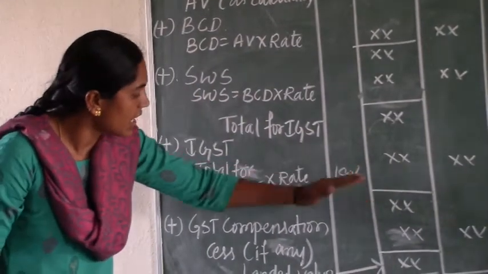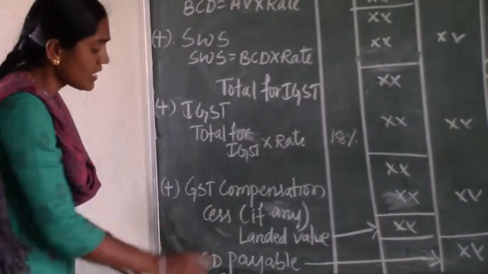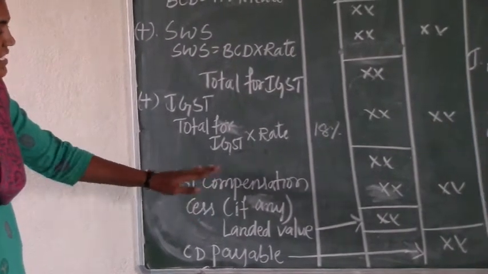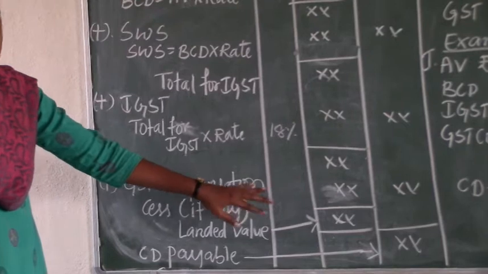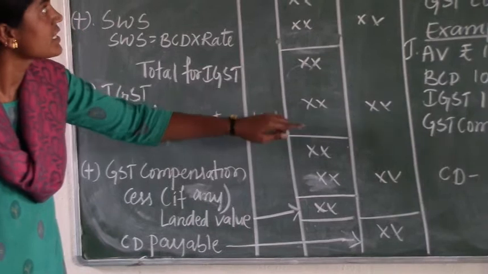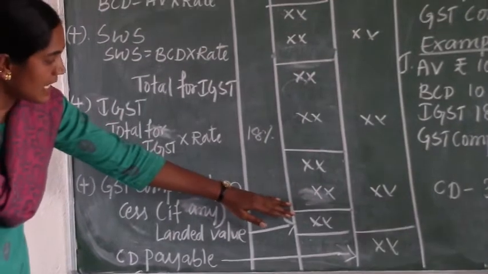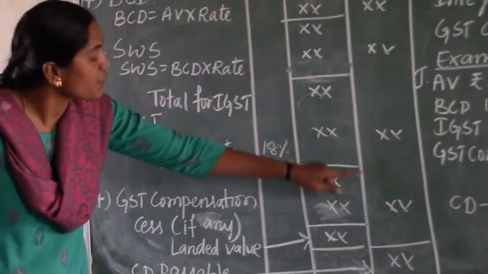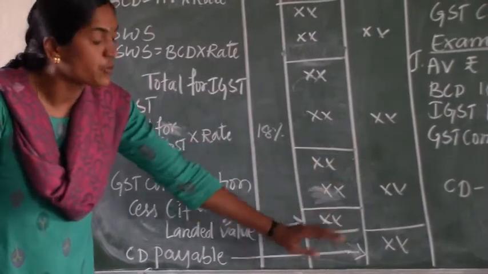Again make a total of the middle column only. Then we add GST compensation cess, if any. Sometimes the questions do not give the GST compensation cess. If it is given we need to calculate it; otherwise, if none is given in the question, there is no need to calculate it. It is also a kind of tax, written in the landed value as well as the duty payable column. Now make a total of the middle column only. That total will be called landed value. And make a total of the last column. The last column total will be called customs duty payable.